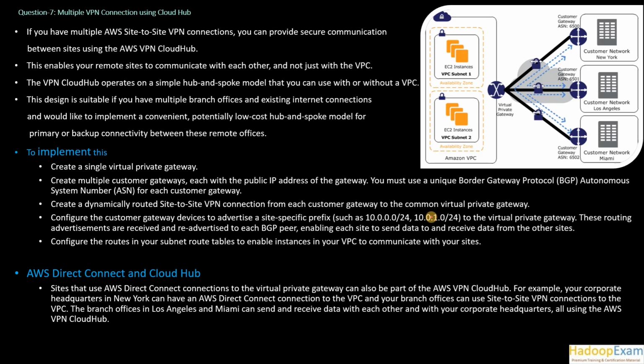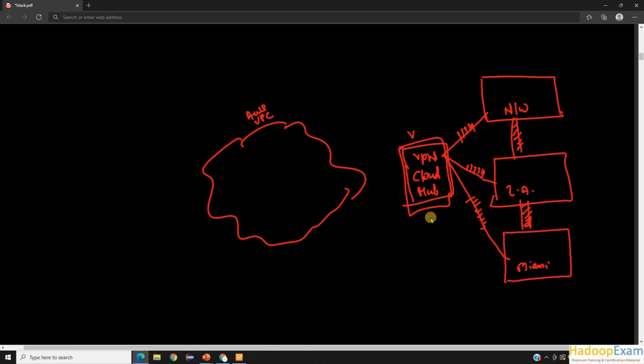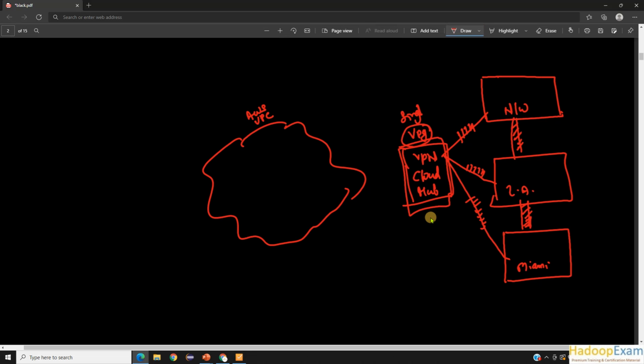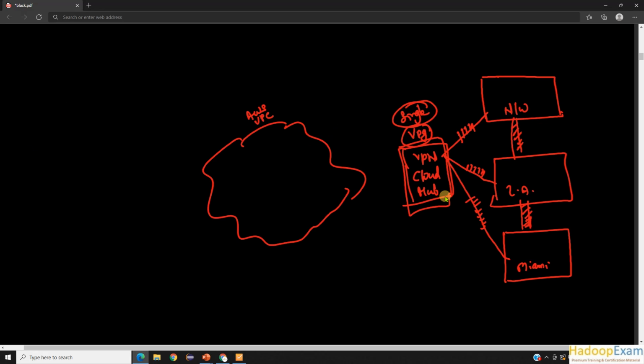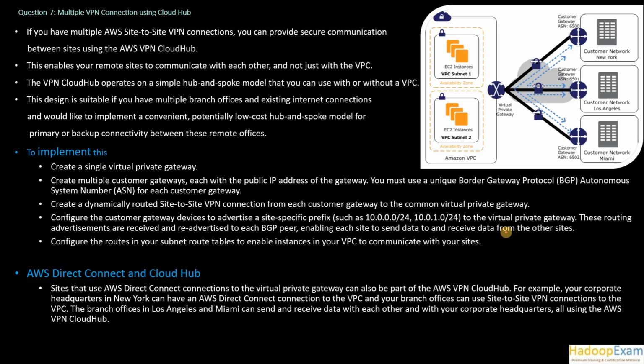To implement this, we need to create a virtual private gateway. That is still needed, but only a single virtual private gateway is needed here. But create multiple customer gateways, each with the public IP address of the gateway. So you need to have a customer gateway on this side, a customer gateway on this side, and a customer gateway here as well, on all these three, with the public IP addresses.